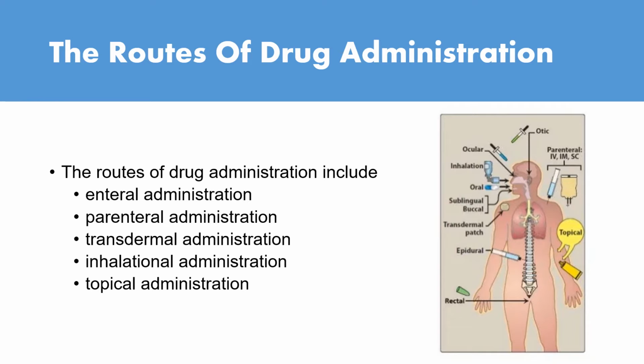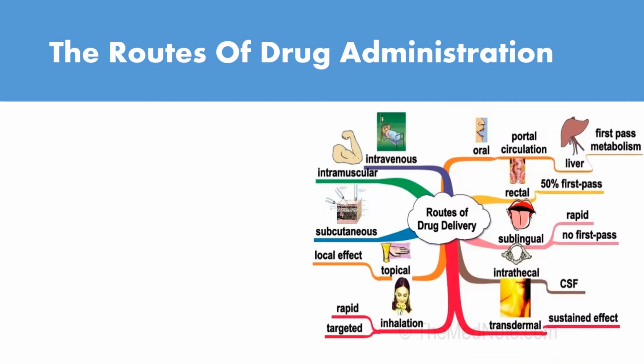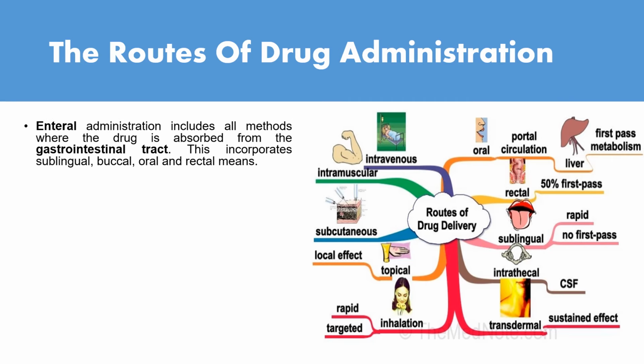Routes of drug administration. The routes of drug administration include internal administration, parenteral administration, transdermal administration, inhalation, and topical administration. The internal administration includes all methods where the drug is absorbed from the GIT. This incorporates sublingual, buccal, oral, and rectal means.